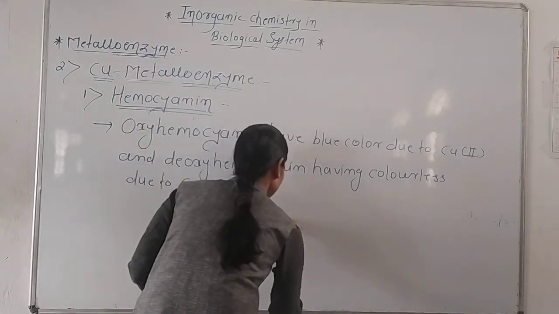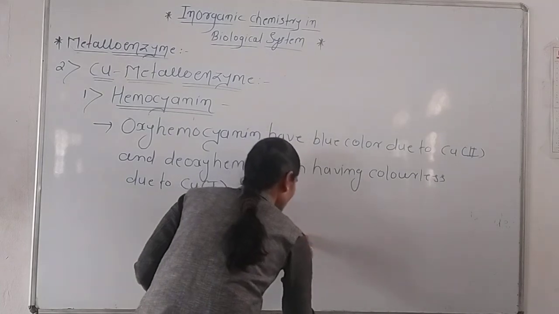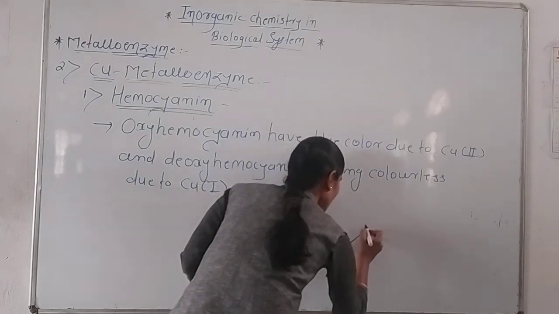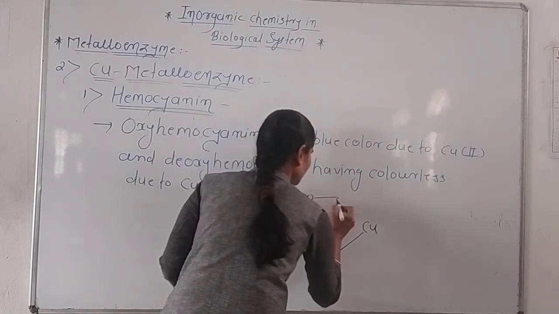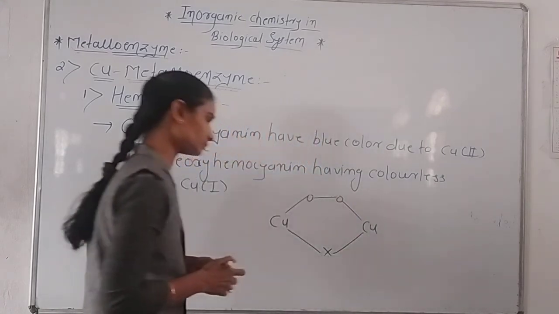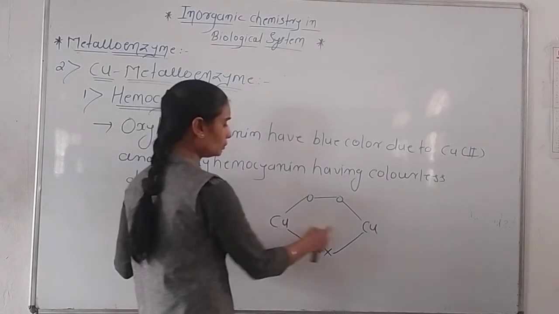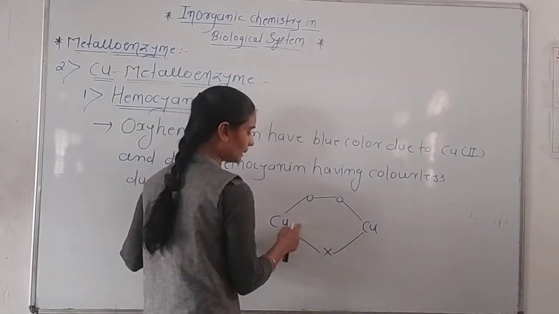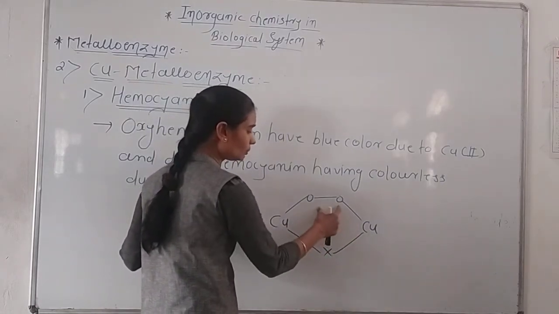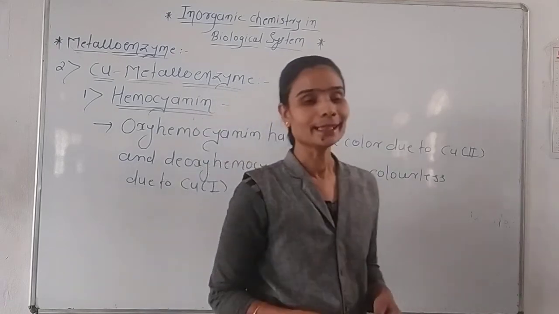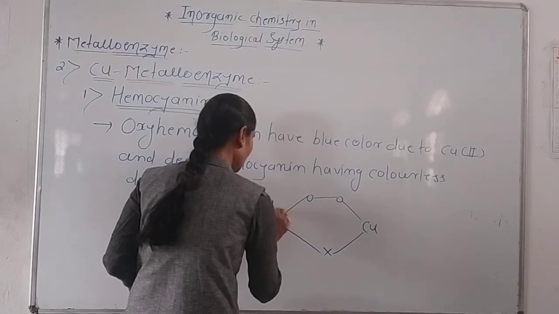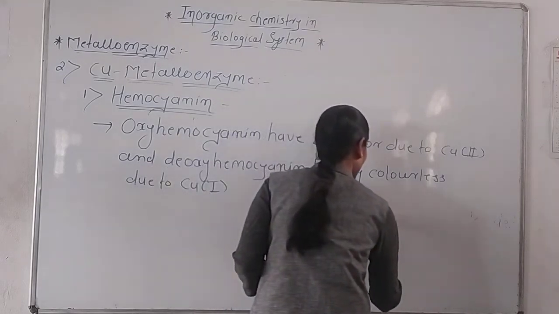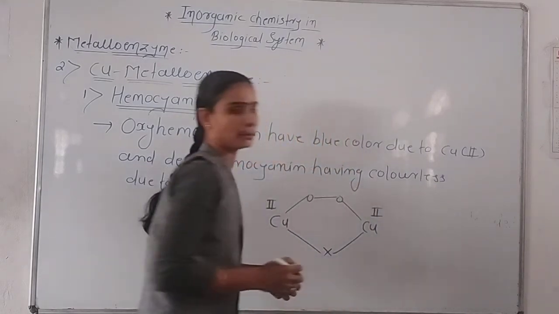And this is the structure of hemocyanin, in which 2 copper atoms are present, bound to one oxygen molecule, and when oxygen is bound, the oxidation state of that copper is +2.